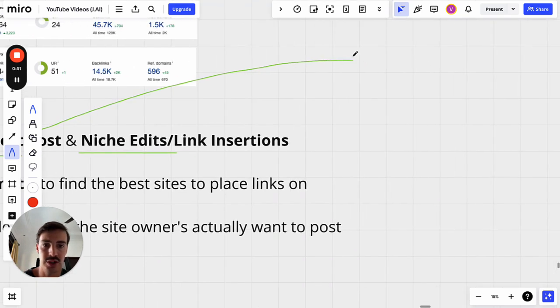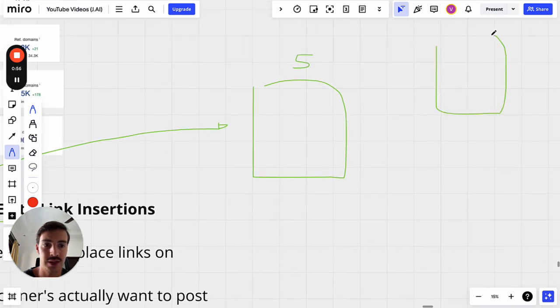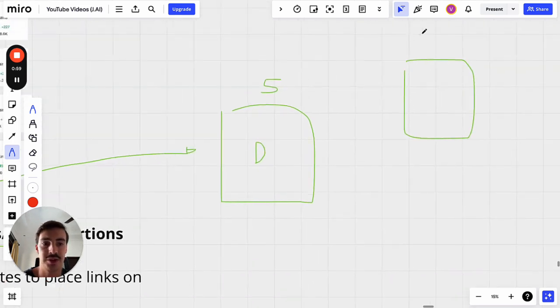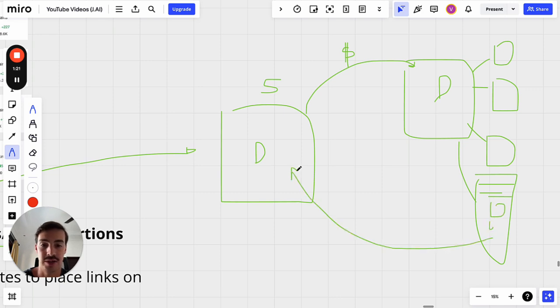A guest post essentially is where this is your site right here, and there's this other site. Let's say your site is about dogs, and there's this blog about dogs too. You reach out to them, because they have multiple pages and blog posts and get a lot of traffic about dogs. You ask them, listen, how much do you charge to have a blog post written about XYZ, and write it all for me, add images, add videos, add links, and link back to my site? This is a guest post. You are posting as a guest on their site, and for that, they ask you for money. That's a guest post, a new blog post.